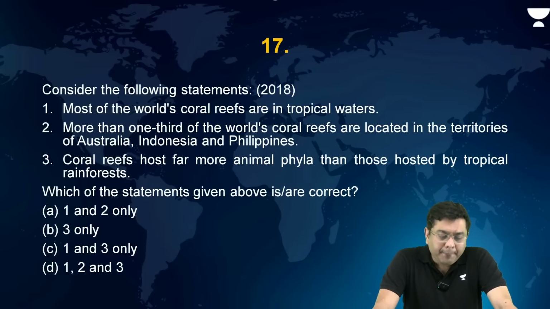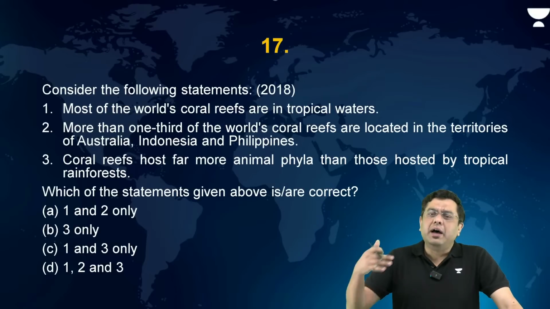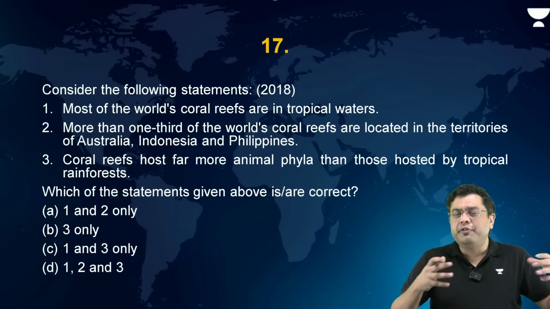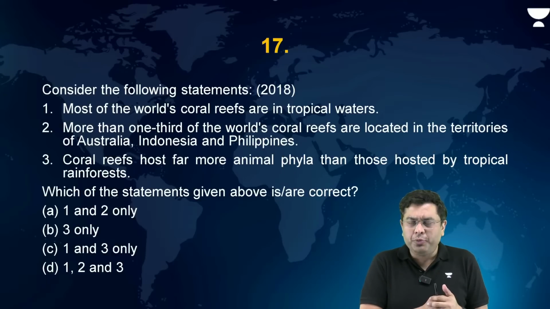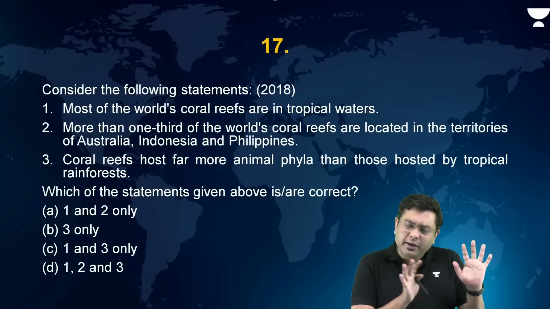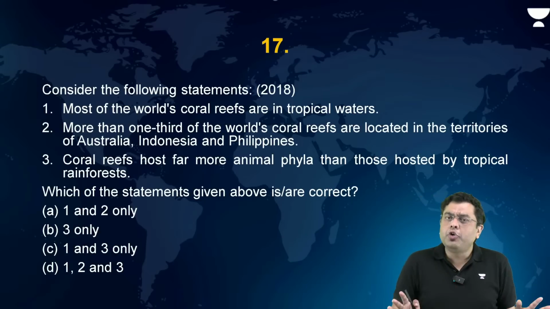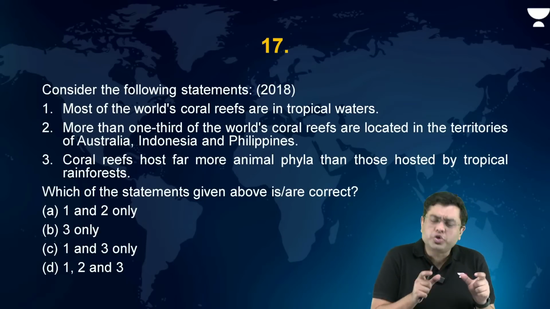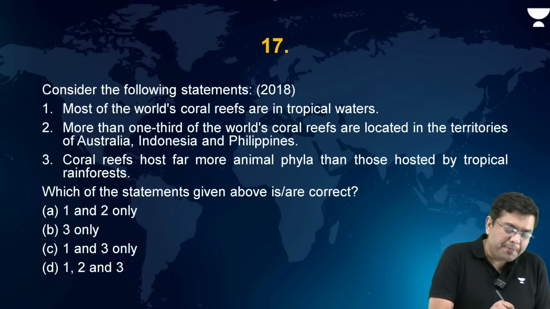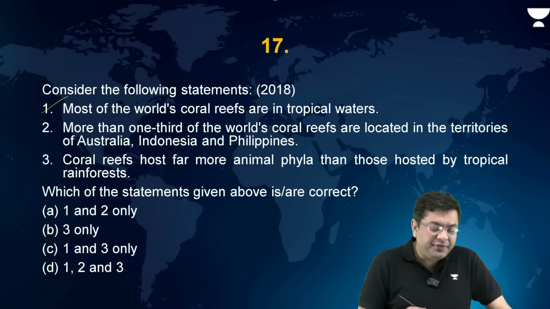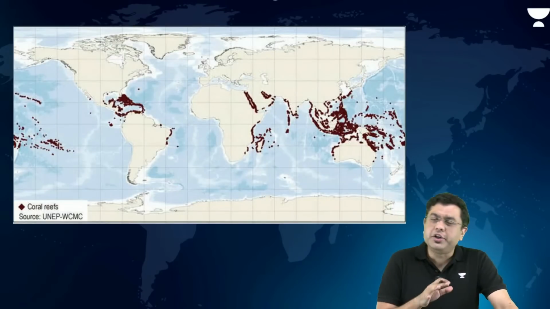Now here, basically, this was one of those controversial questions, but now, because UPSC has generated the answer key, and various different sites, in terms of NGOs and the various climate action and species action groups, have also published the data. So now, no longer controversial. So here, the straightforward question: most of the world's coral reefs are situated in tropical waters. This is correct. When we talk about coral reefs, this is their broader distribution.